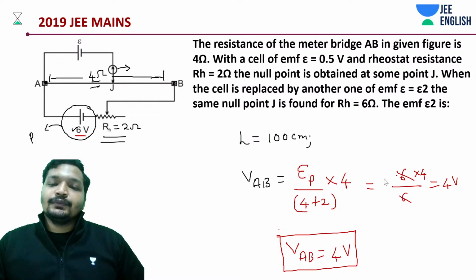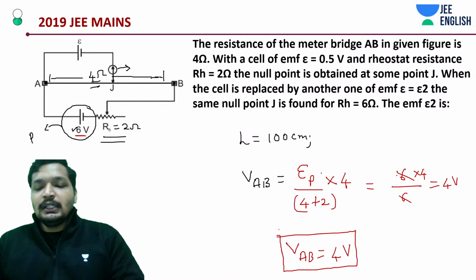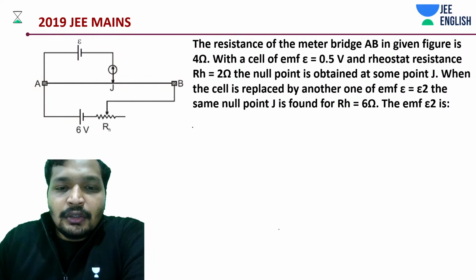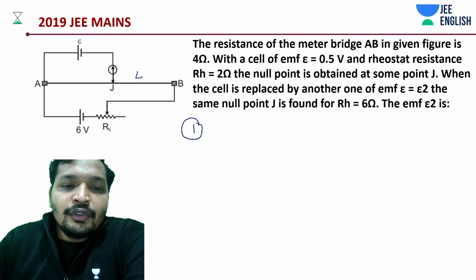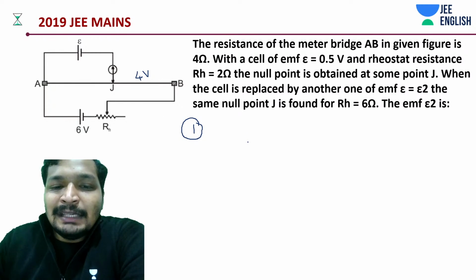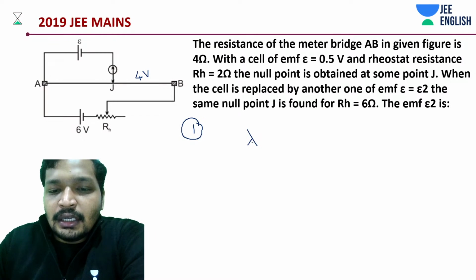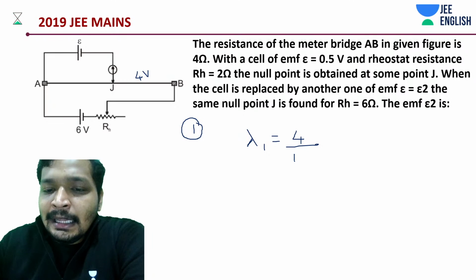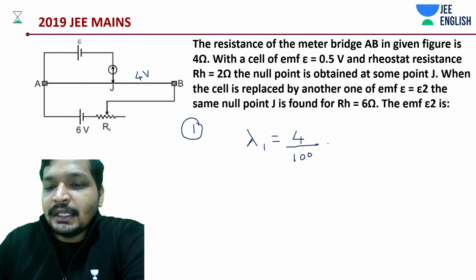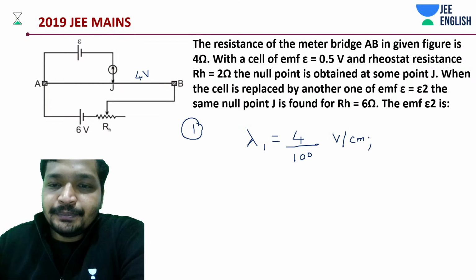Now we are still on the first thing. Okay, nothing has changed. What do you know? It's 4 volt. What is the potential gradient, students? Lambda 1, you can say this to be 4 volts by L, which is nothing but 100 centimeters. This is going to be volt per centimeter.